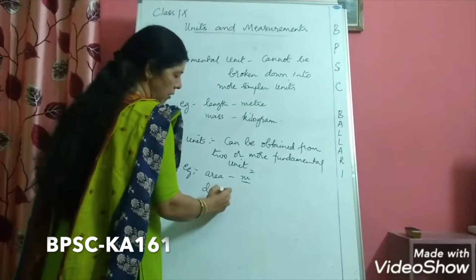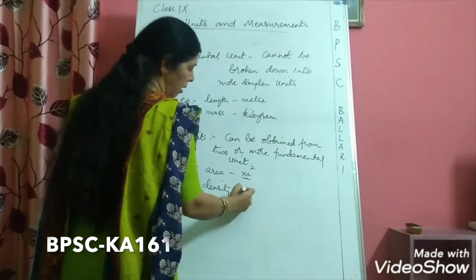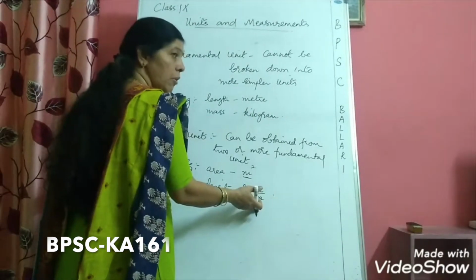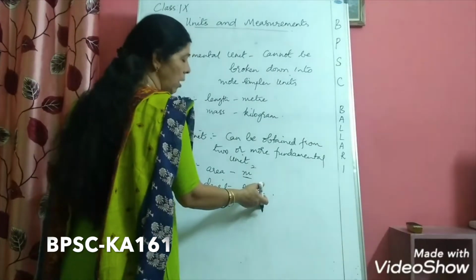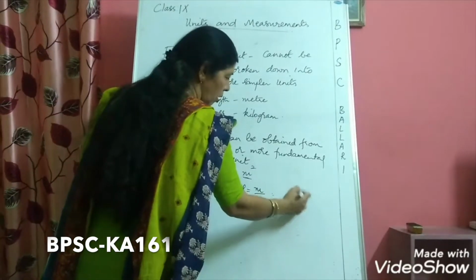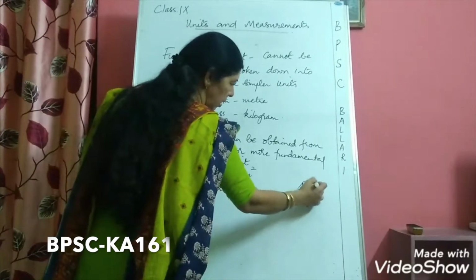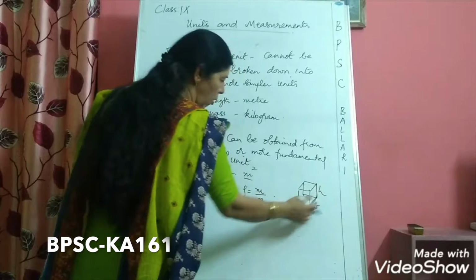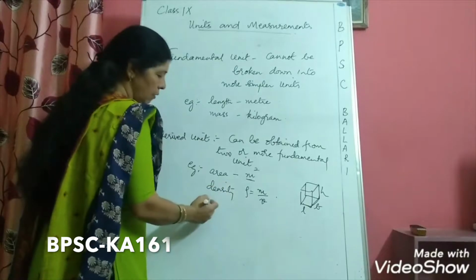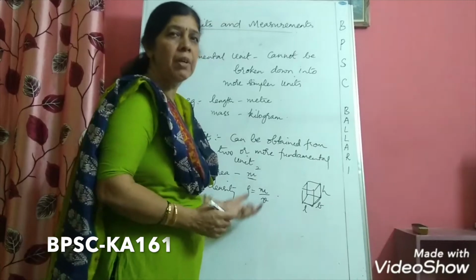Likewise you have density. Density is also a derived unit. To calculate the density you require mass and volume. Volume again is a derived unit only, because if you want to calculate volume, then you have to go for the length, breadth and height. Suppose you want to calculate the volume of a cube, then you should know what is the length, breadth and height. If you know all this, then you can calculate volume. So density will also be a derived unit. Likewise you have force. Force is also a derived quantity and it has derived units.